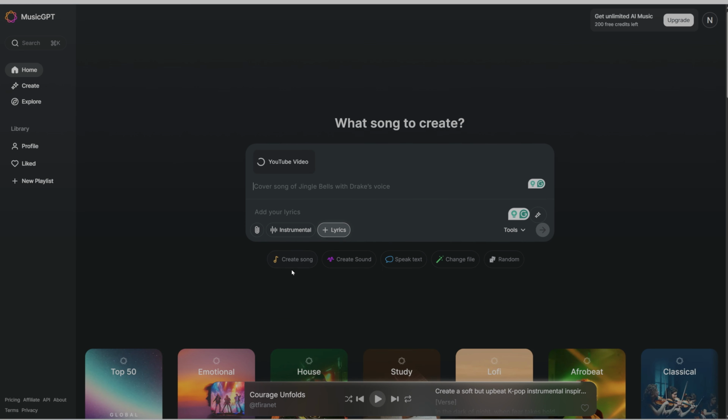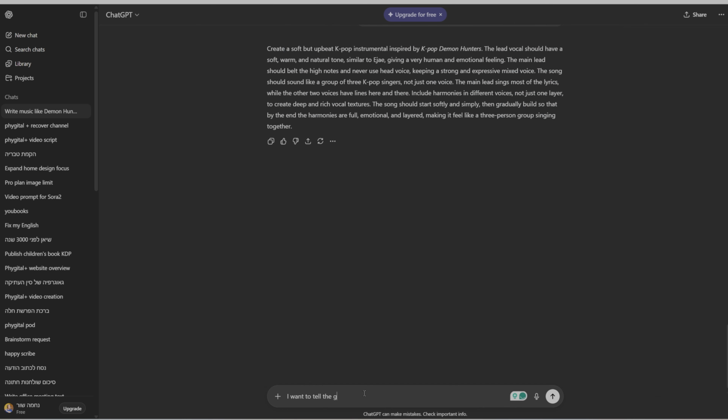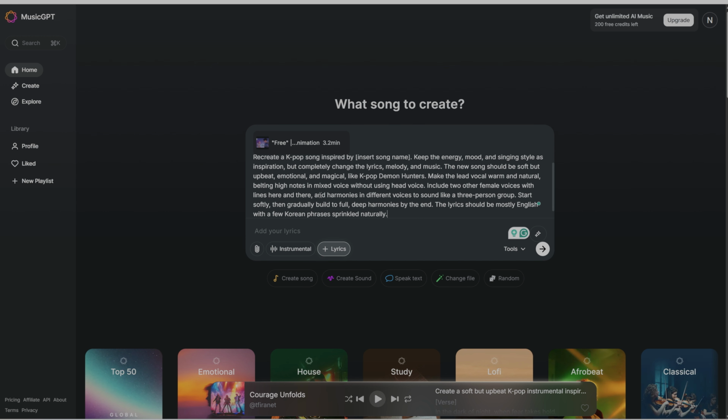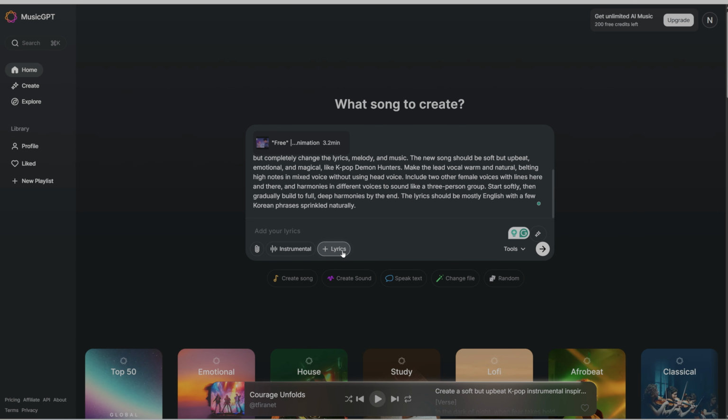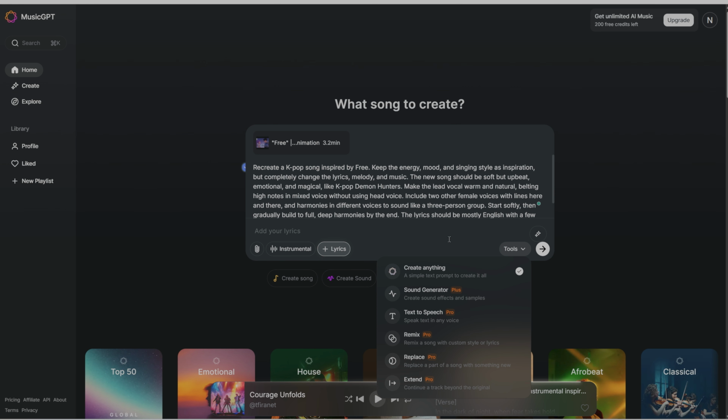Here is how I organized my prompts for the best results. For the lyrics prompt, I described exactly what I wanted, including which parts should be in Korean, where to include the rap, and words like demons and hunters. I asked ChatGPT to generate the lyrics based on this.